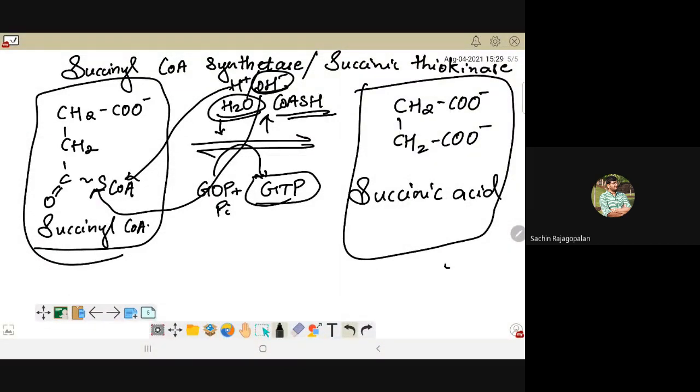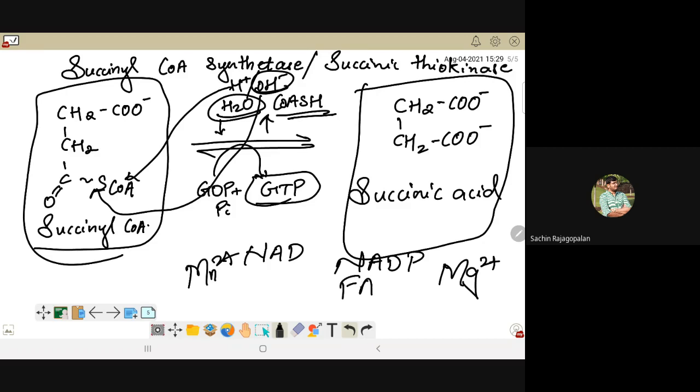Please understand that the same funda of why NAD comes at a specific place, or why NADP comes at a specific place, or why magnesium ions act as cofactors somewhere while manganese ions act as cofactors somewhere else, or why FAD comes into the picture, all this depends on what the reaction is, how much energy we are going to release in that reaction, and, if we are talking about coenzymes and cofactors, whether they are compatible with the enzyme structure.